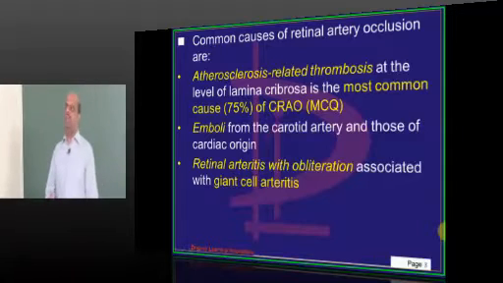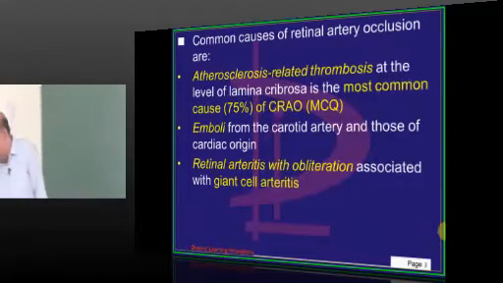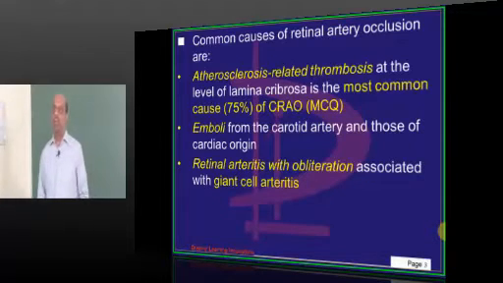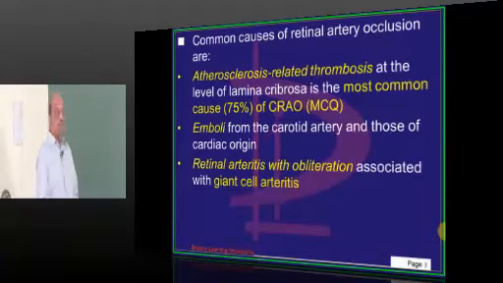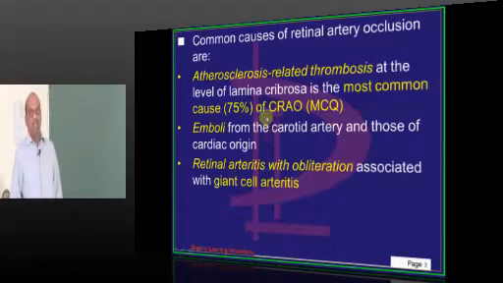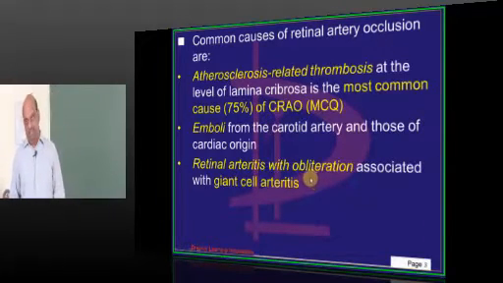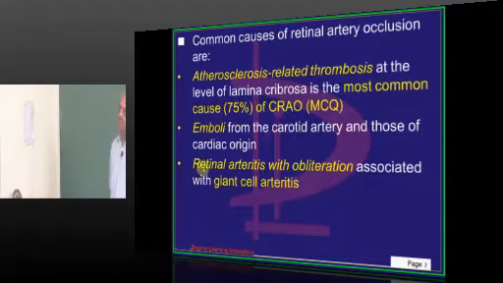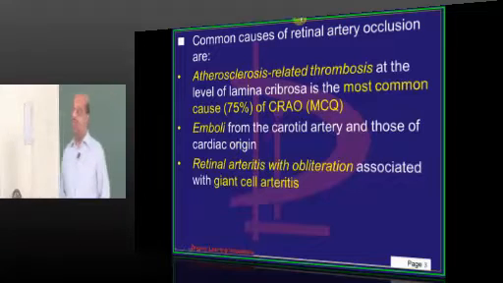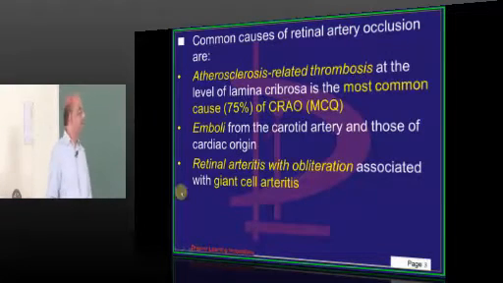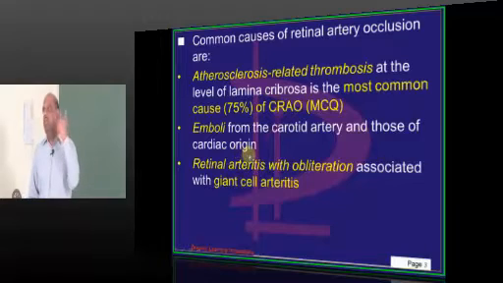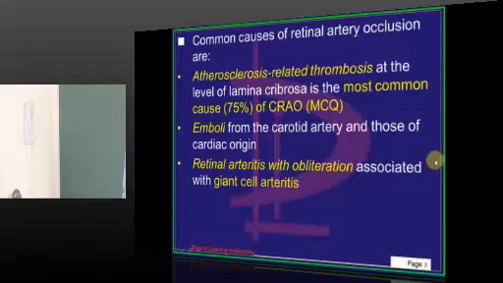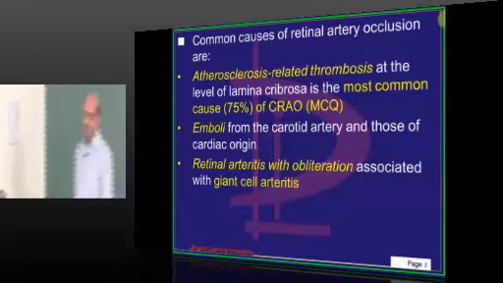Now, what are the common causes of retinal artery occlusion? It is one of the important and favorite MCQs of the examiner. Atherosclerosis-related thrombosis at the level of the lamina cribrosa is the most common cause for the development of CRAO. This is one of the favorite MCQs of the examiner. Whereas emboli come from the carotid artery, because the carotid artery gives branches to the ophthalmic artery, which ultimately gives rise to the central retinal artery.